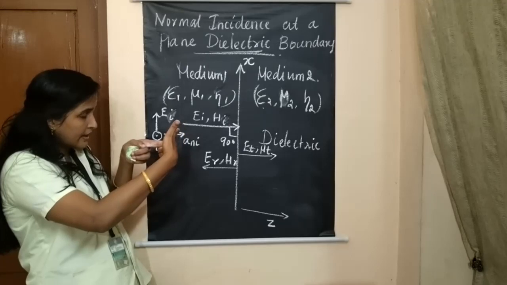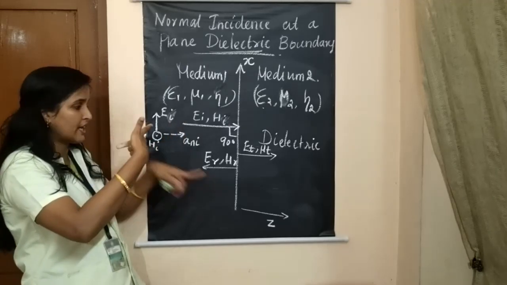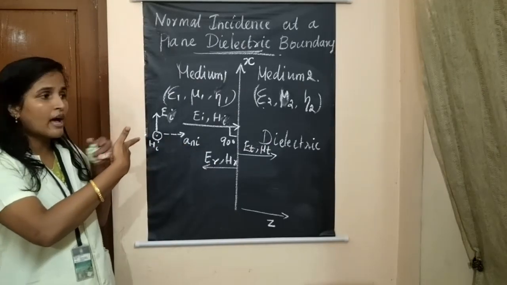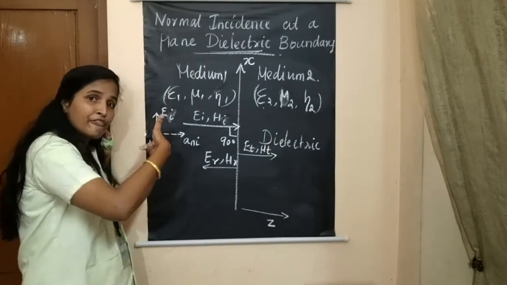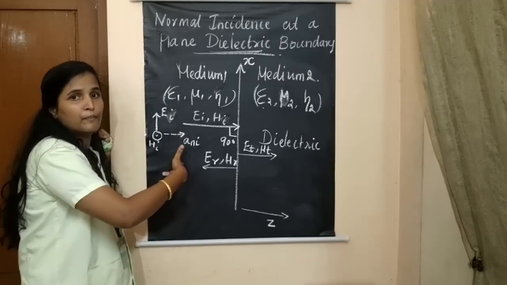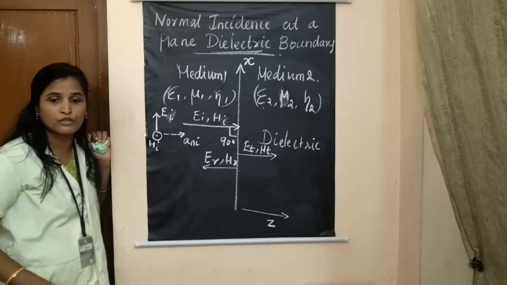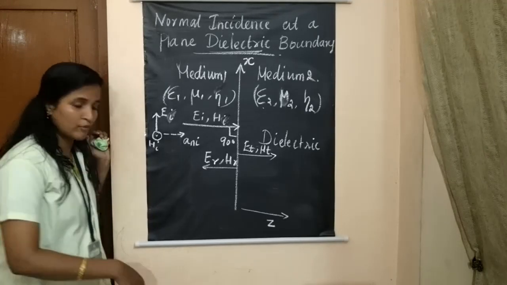The direction of propagation is changed from positive z to negative z, and the magnetic field is now going inside the plane, whereas previously it was coming out. So let us draw the diagram of it.